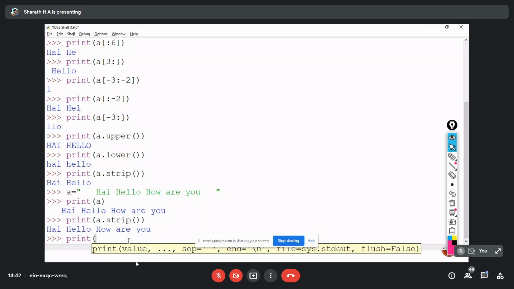So now I'm going to print a dot remove, right? So remove means, okay, we need to pass two values for this. One is what value has to be removed. Sorry, it's not remove. Sorry. Replace. Okay, replace.